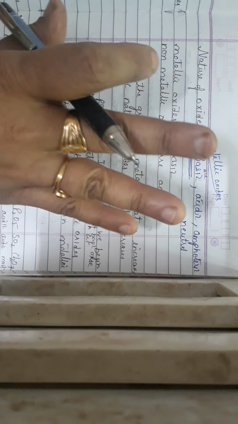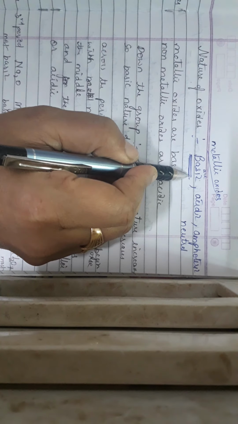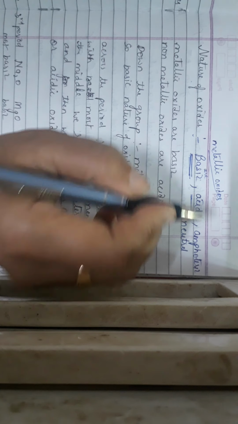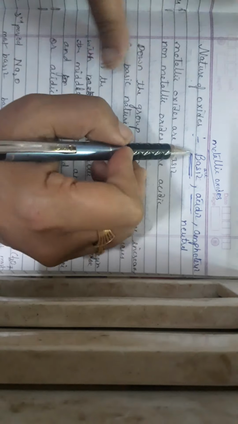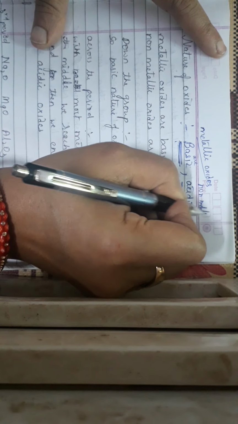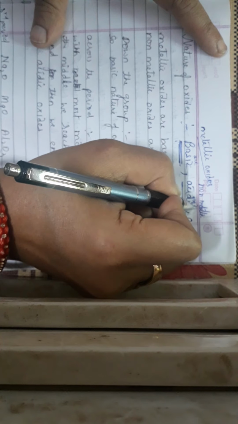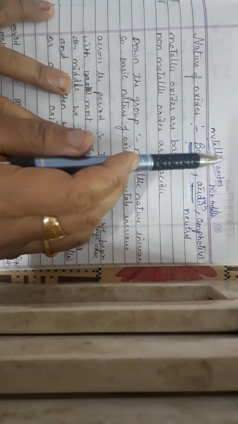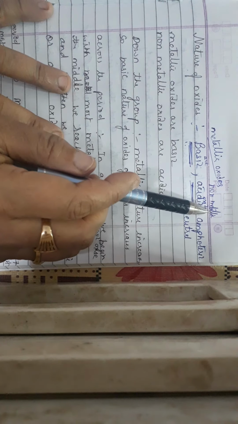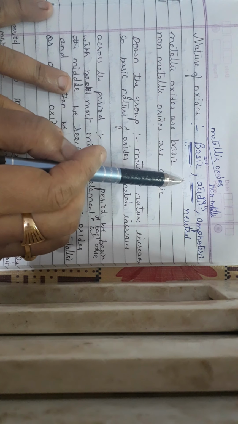Now coming to acidic oxides. Of course, if metallic oxides are basic, then non-metallic oxides are acidic in nature. Once again, the oxides of metals show the basic nature. Non-metallic oxides show acidic nature.